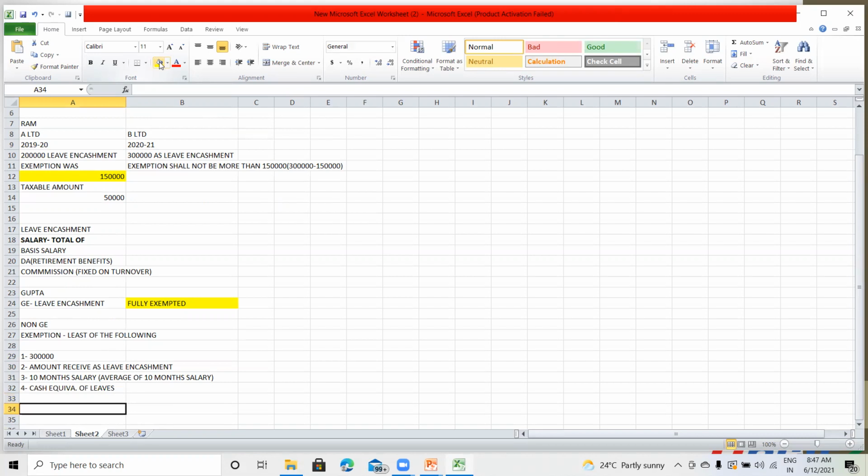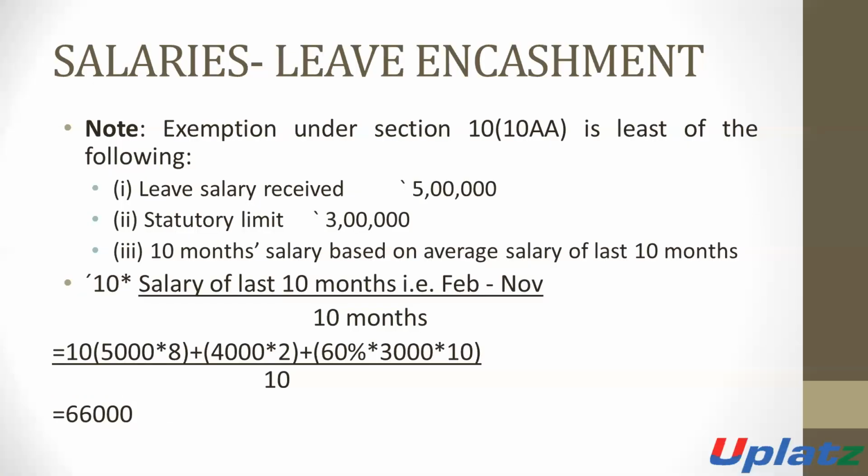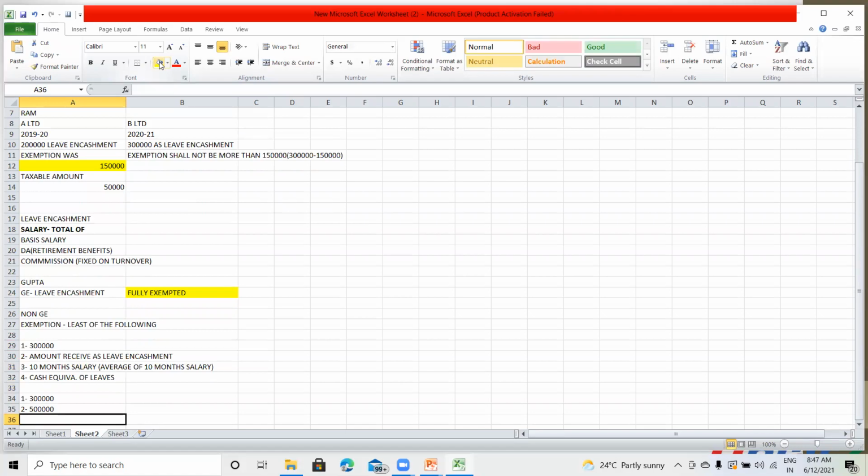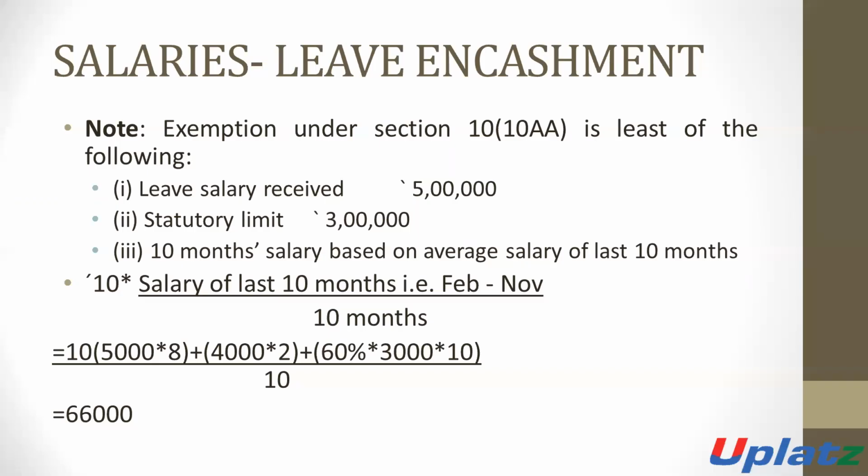In this case, the leave encashment received is 5 lakh rupees. The third point is the average salary of the last 10 months.